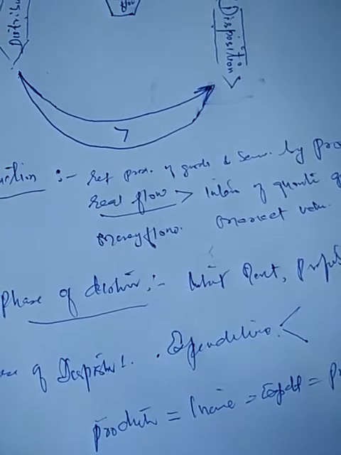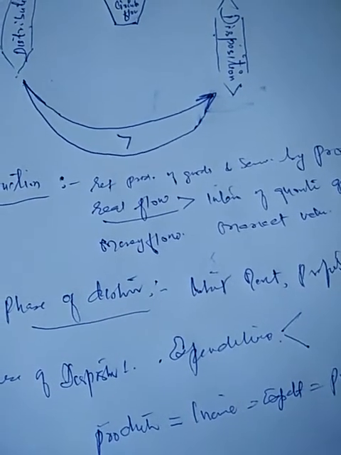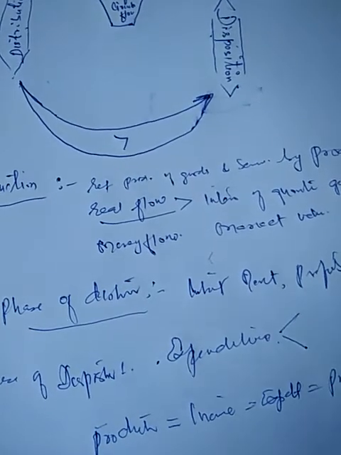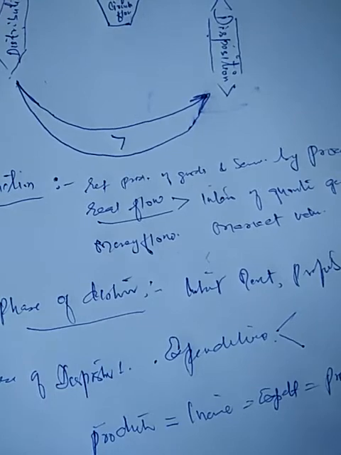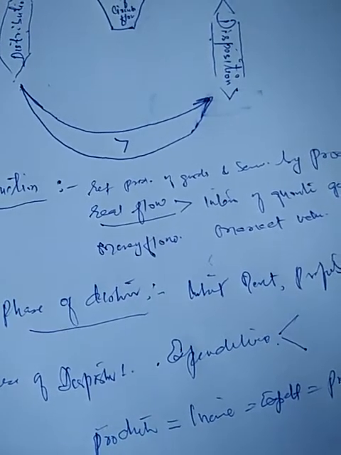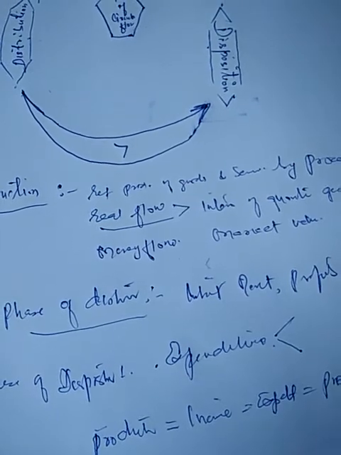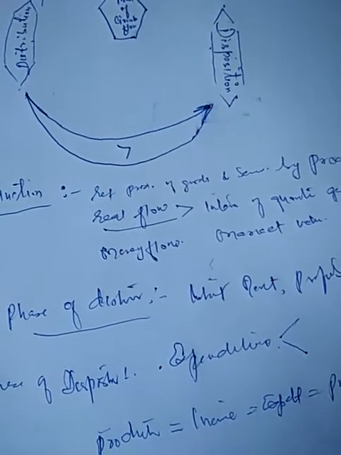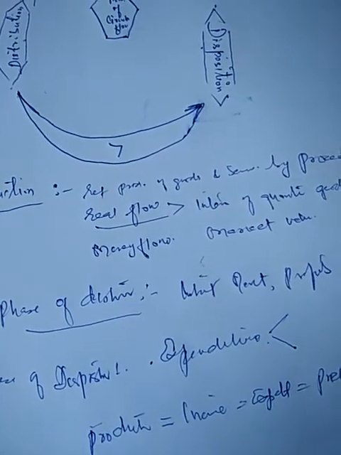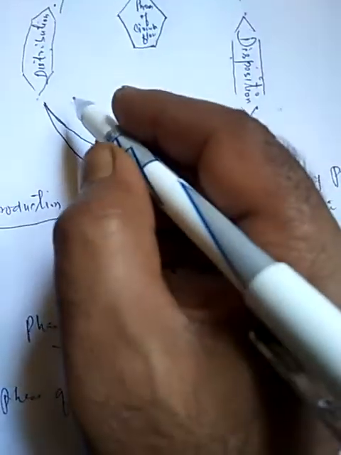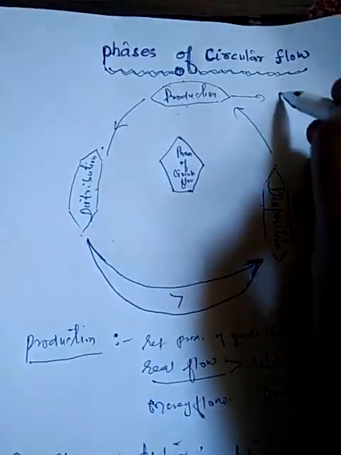Requirement of the data. One more thing is needed, that we need requirement of data. The requirement of data is different for the three phases of circular flow of income, in the sense that for the production phase we need data on output. प्रोडक्शन फेज के लिए हमें आउटपुट के लिए डेटा चाहिए, डेटा ऑन आउटपुट.